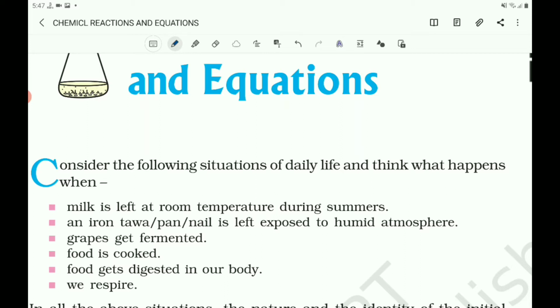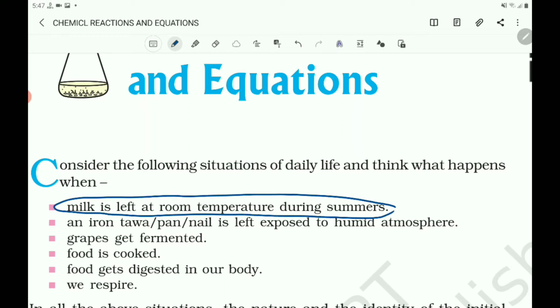You can't use that milk. Why? Because the milk has chemically changed its properties. So you can say that chemical change takes place when milk is left at room temperature during summer.